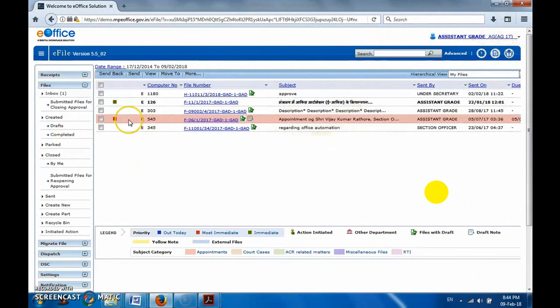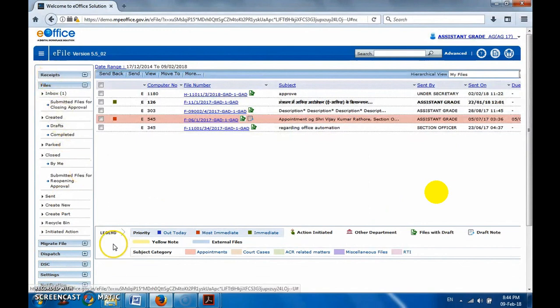We saw in the receipt video that the receipt clerk of our office received a letter and sent the receipt to us through the system. It may happen that a letter came to the collectorate instead of our office, and the office superintendent of the collectorate may send us the receipt to our office. In both cases, it will show in the receipt inbox that you know very well. So in this video, we'll go in a different way. I'm taking an example to understand it better.